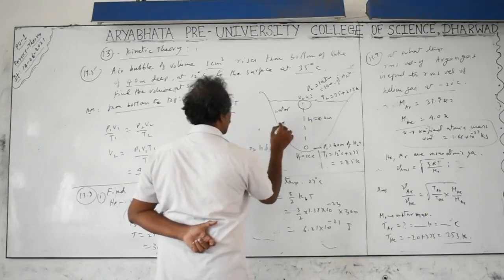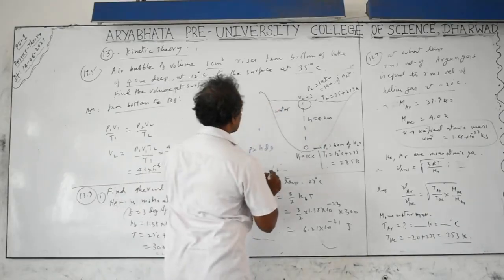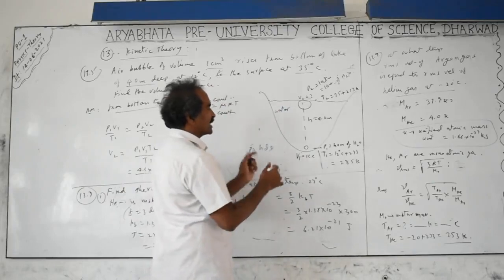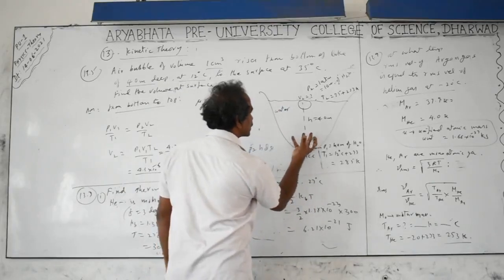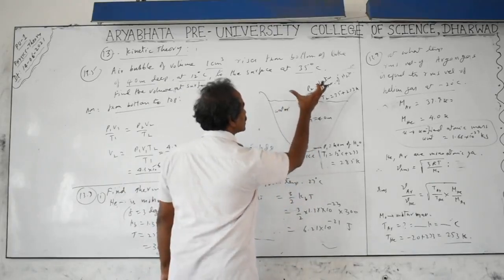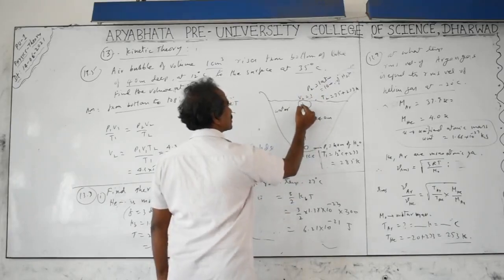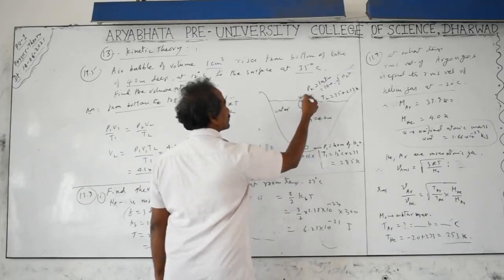H is the depth here of the water. So H decreases. Whenever the H decreases, the outside pressure decreases. When outside pressure decreases, inside the air pressure increases. Due to that reason, the size goes on increasing. As it reaches the topmost point, the pressure decreases, therefore volume increases.